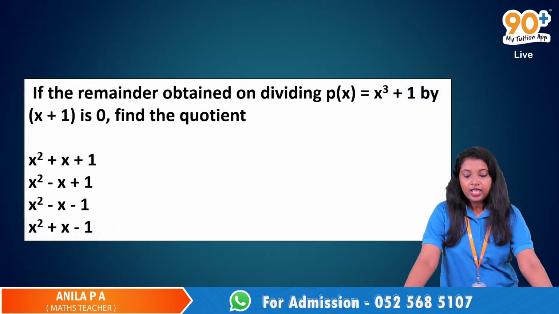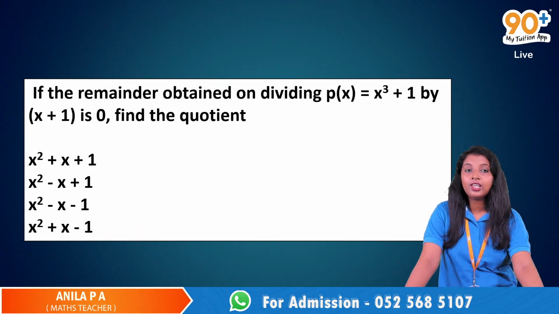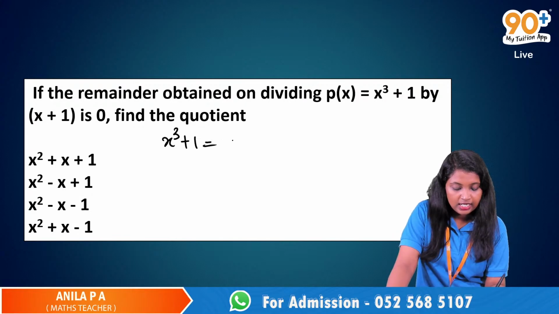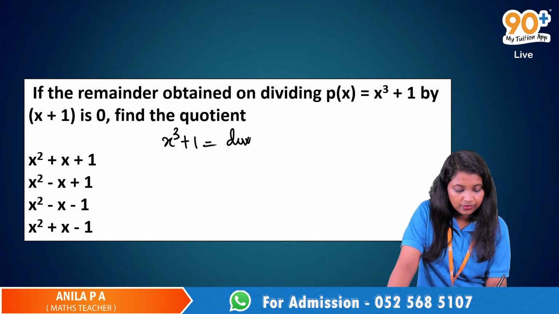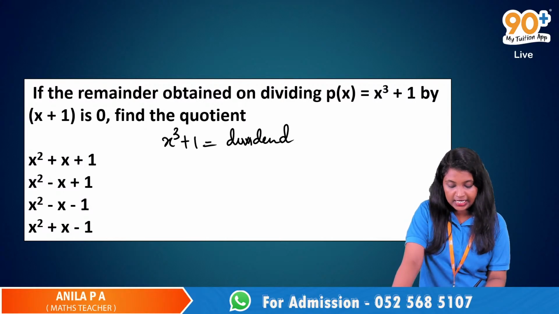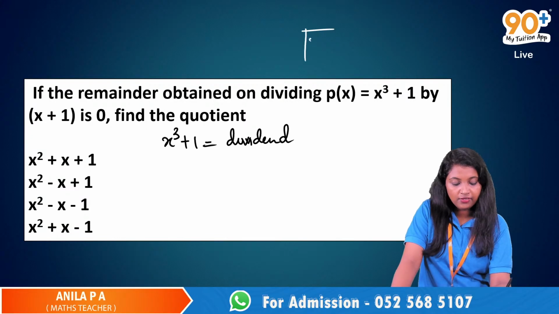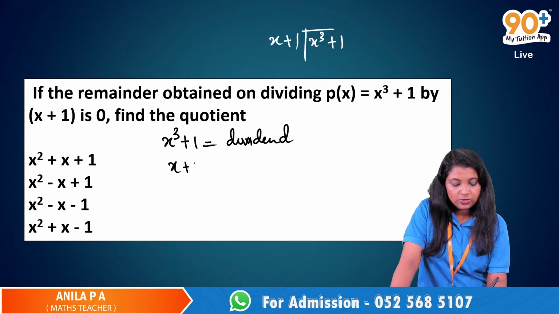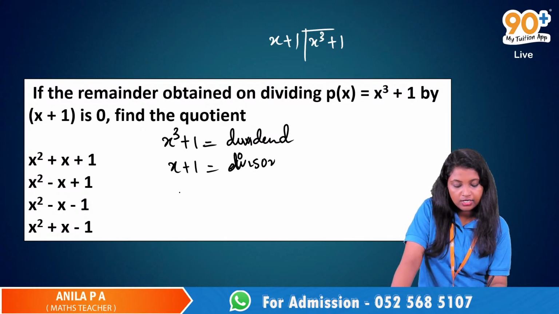Yes, very good. Now, if the remainder obtained on dividing, see, here it is x cube plus 1. What is this? This is the dividend. So we are dividing x cube plus 1 by x plus 1. So x plus 1 is the divisor. Then 0 is the remainder.